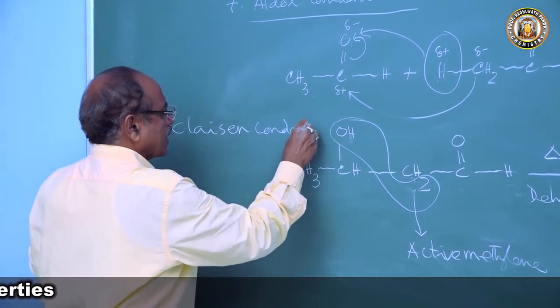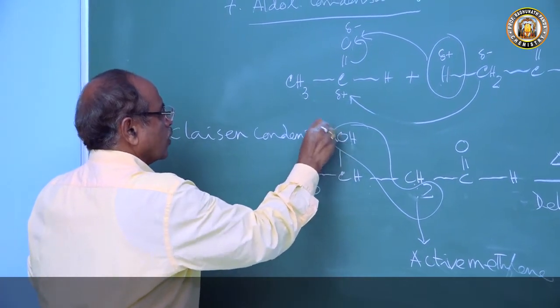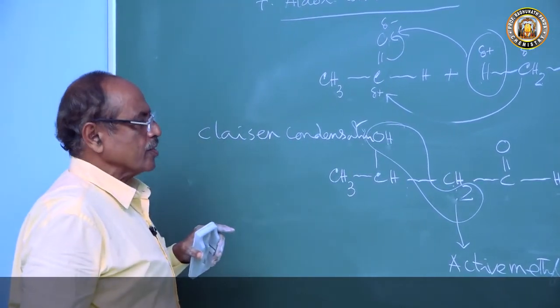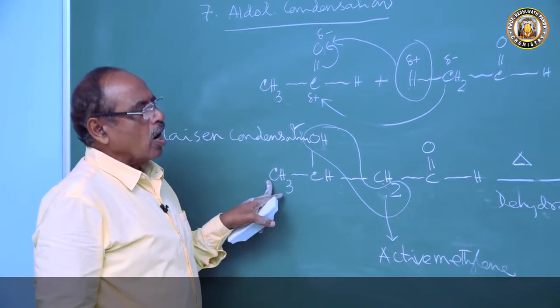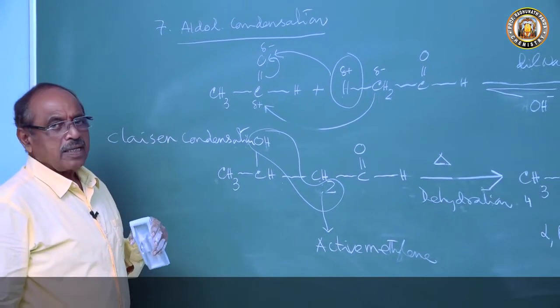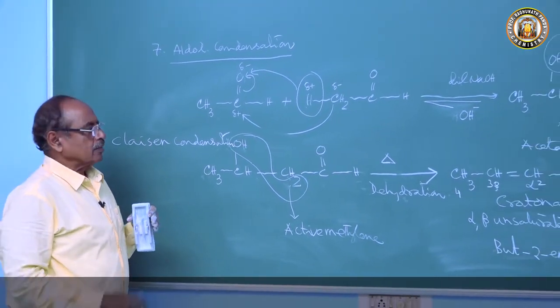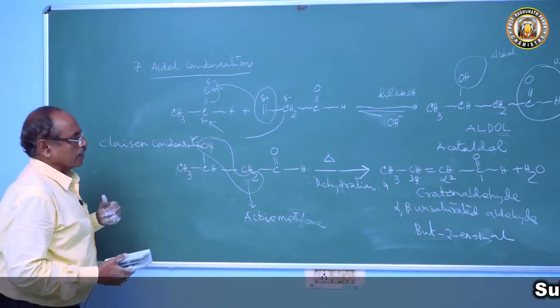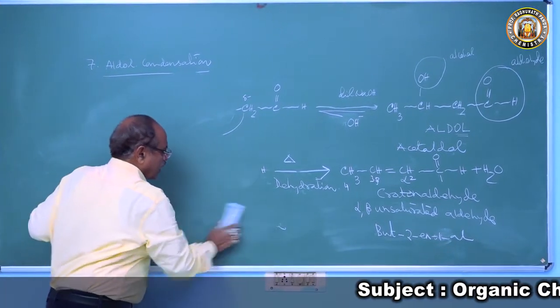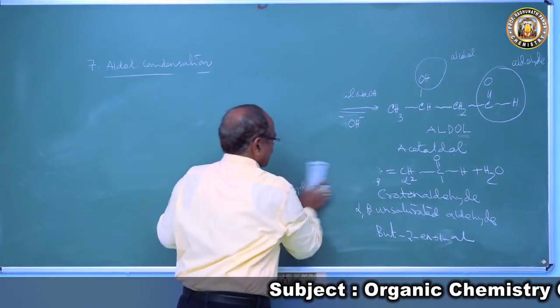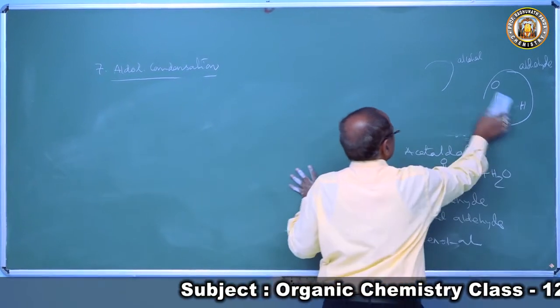This type of condensation is also called aldol condensation. The aldol on heating loses a molecule of water to produce crotonaldehyde. Formaldehyde does not have an alpha hydrogen atom and will not undergo this.